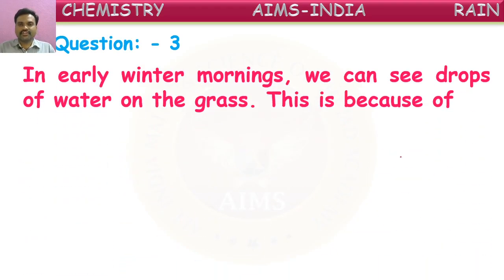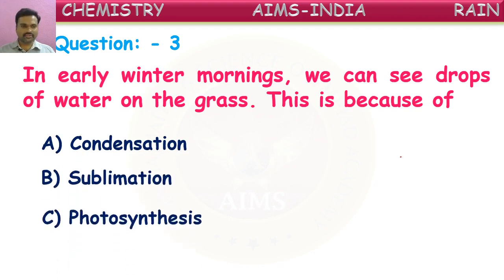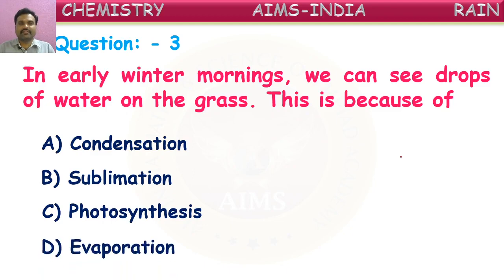In early winter mornings, we can see drops of water on the grass. This is because of, yes, we discussed this just now. So we observe some droplets of water on the grass in the early mornings of winter. From where is this water coming? Is anybody pouring it on the grass? No. Let us see the options for the correct reason: condensation, sublimation, photosynthesis, or evaporation? What is the correct reason for this, children? Yes, you can give answers.